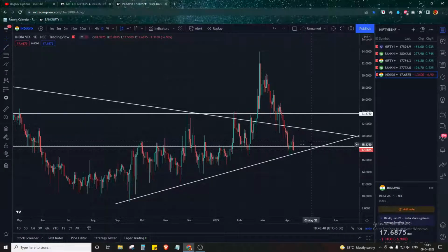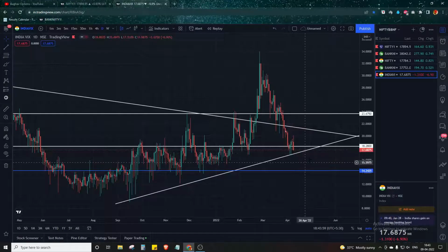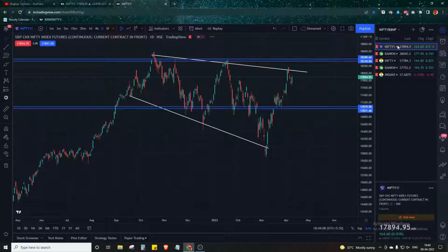If the VIX sustains below this level, that is around 17, then the VIX is expected to reach the level of 14. This is the major support zone for the VIX. If VIX sustains below the 17 level, then it might test the 14 level also, else it might retest this trend line and then jump again to the level of 20 and 22. If the VIX, also called the fear index, starts to jump, the market will fall a little bit, and it can find some support around 17,200 and 17,000 in the Nifty 50.